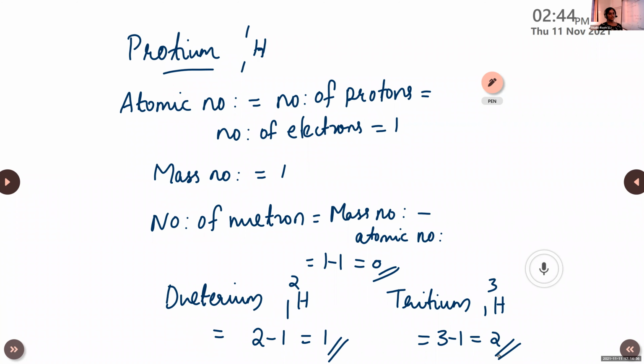Among these three isotopes, the most predominant form is protium. Then among these three, tritium is radioactive. So you can just note these two points: protium is the predominant form, and tritium is the radioactive one. And just remember the name of this scientist also, Harold Urey. He got the Nobel Prize for separating the three isotopes of hydrogen.